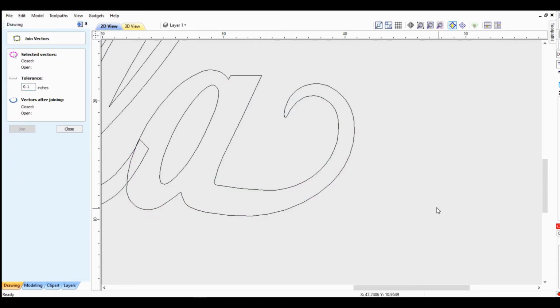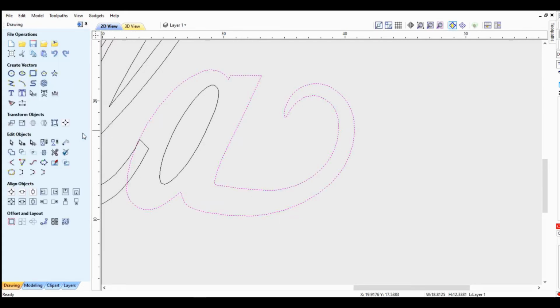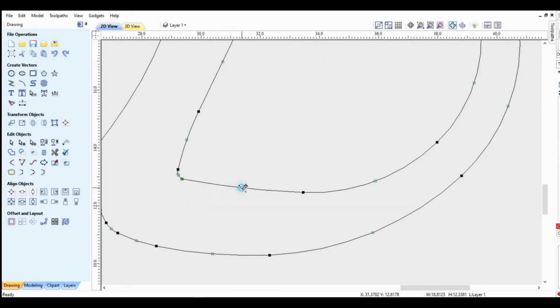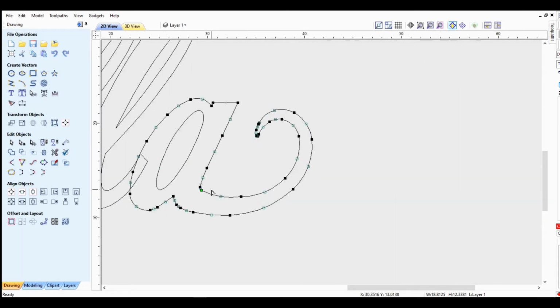Okay, now I need to adjust this bottom curve. I don't like that. It doesn't look right. So let's go into the node editor. Yeah, drag that down a little bit, get a little more curve to it. It looks too straight. Yeah, adjust that a little bit, and a little bit more. Kind of stays even along it. That's close enough.